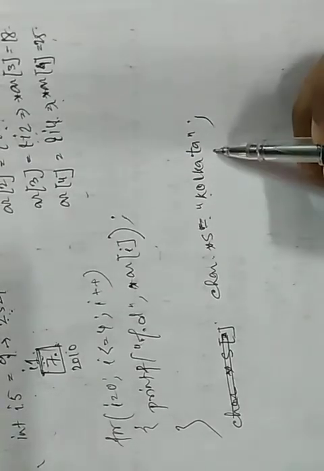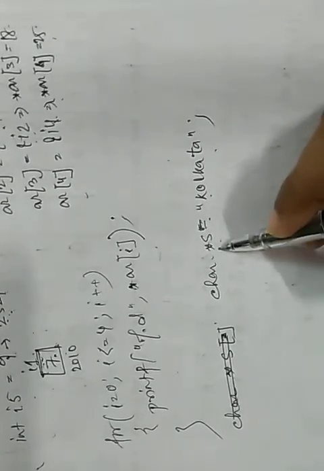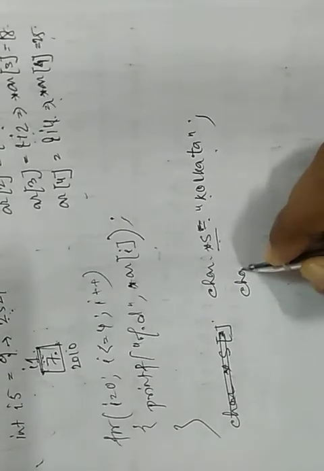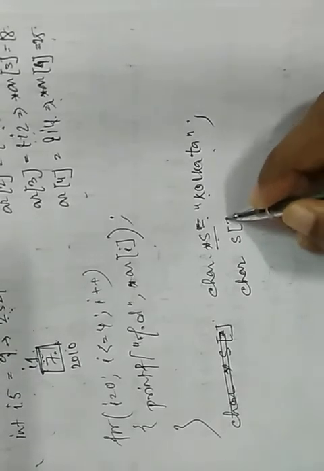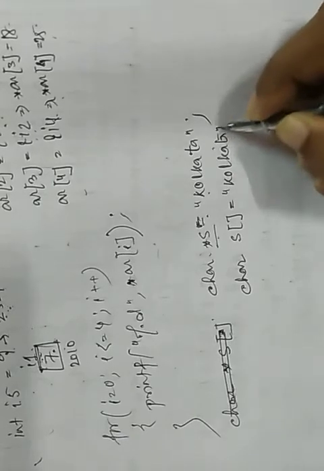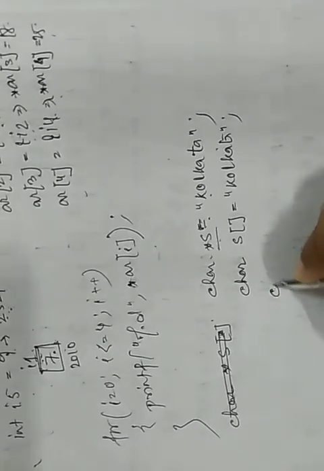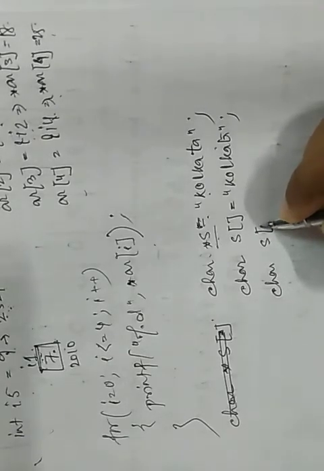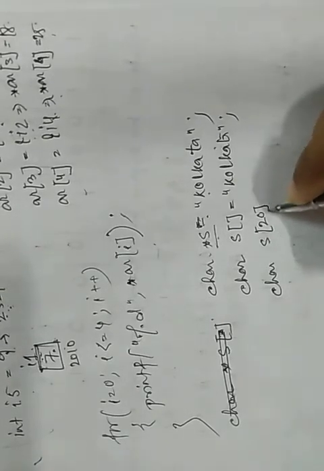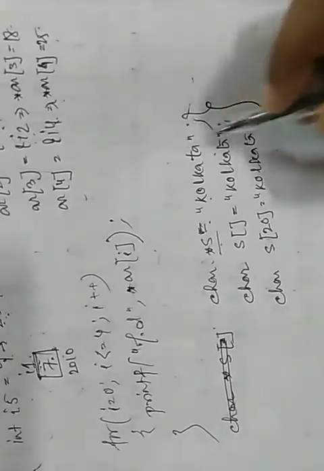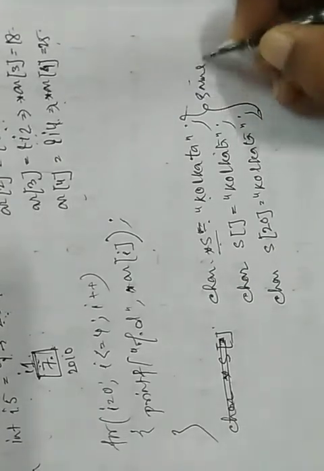Star s equals to Kolkata. This declaration is equivalent to, not equal to this: star s Kolkata. Mind it very carefully. And this is also equal to, if we write s[20] equals to Kolkata. These three declarations are all equivalent. Equivalent means same.